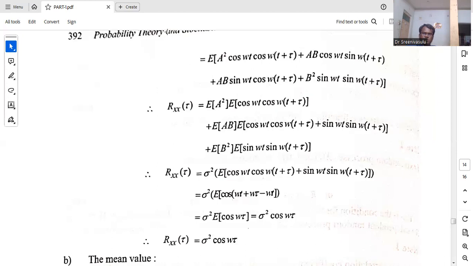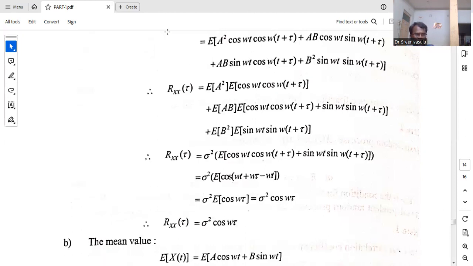Cos A cos B plus sin A sin B is nothing but cos of A minus B. So you get cos of omega t plus tau minus omega t. Now the omega t terms get cancelled. So finally you have cos omega tau, which is independent of time, so it is like a constant. You can write it as sigma square into cos omega tau.